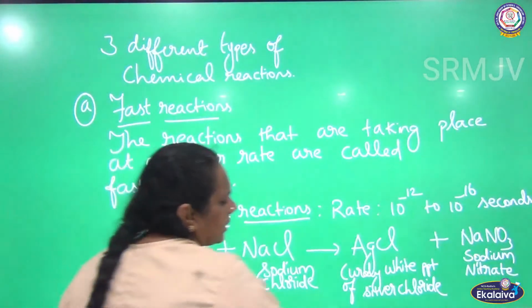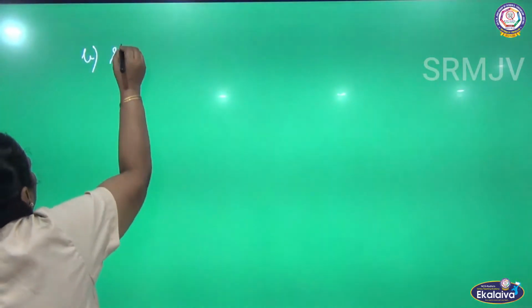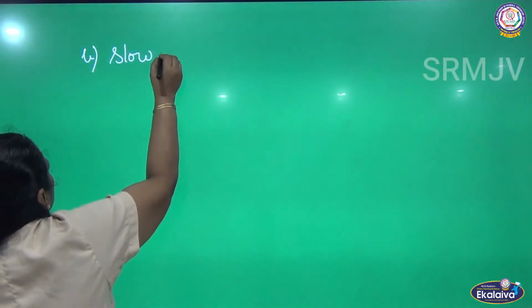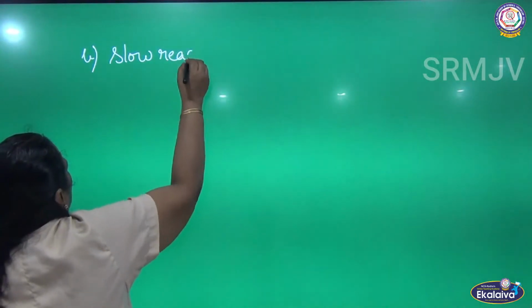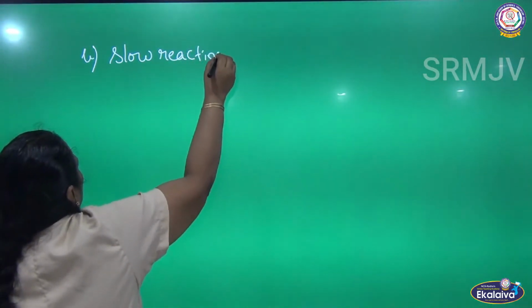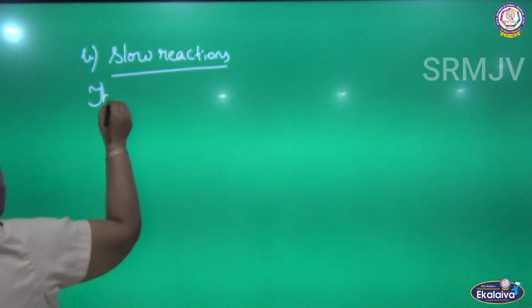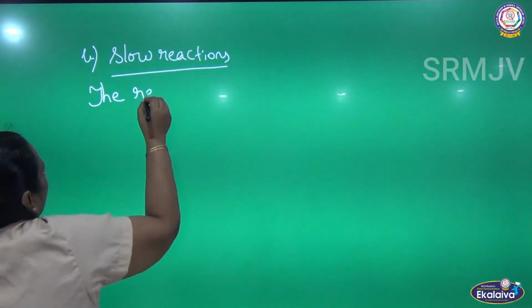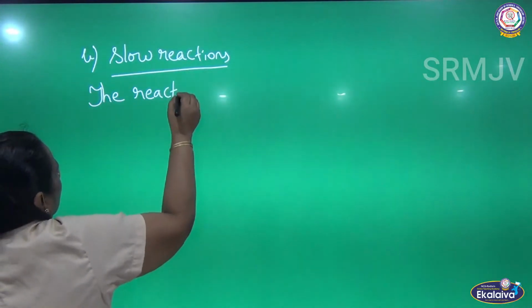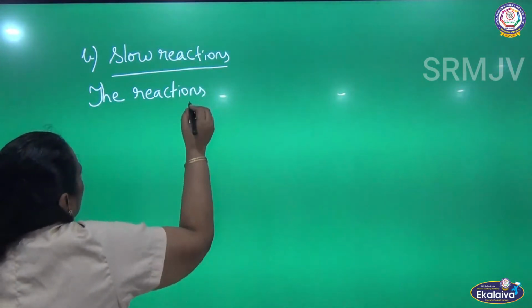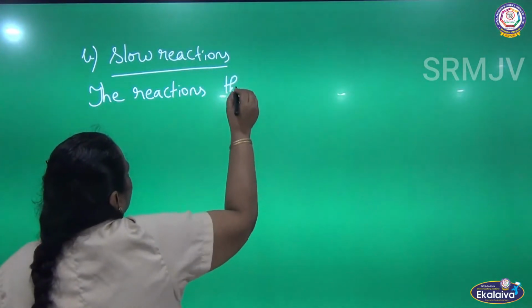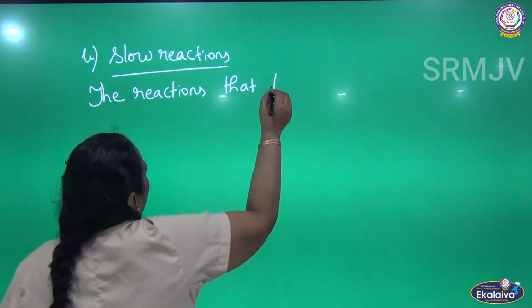There are other reactions which are taking place at a slower rate. The next classification is slow reactions. The reactions that take place at a slower rate.